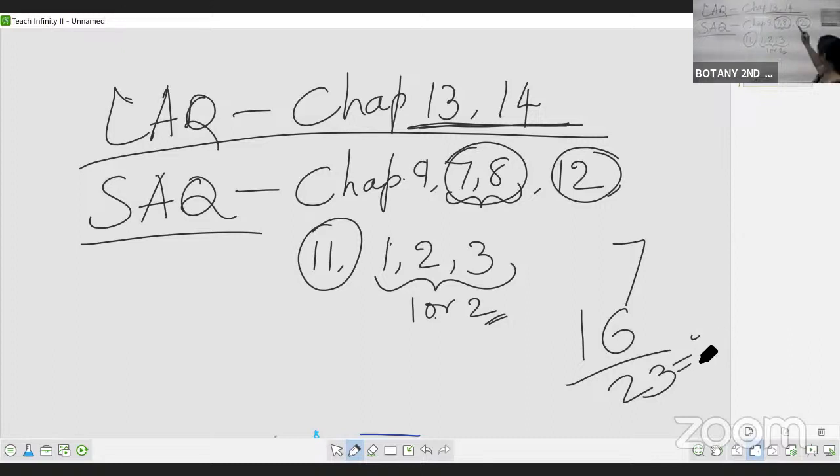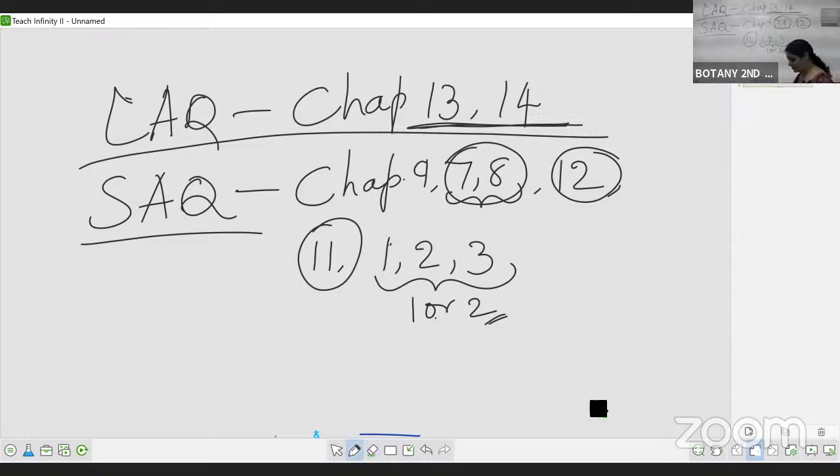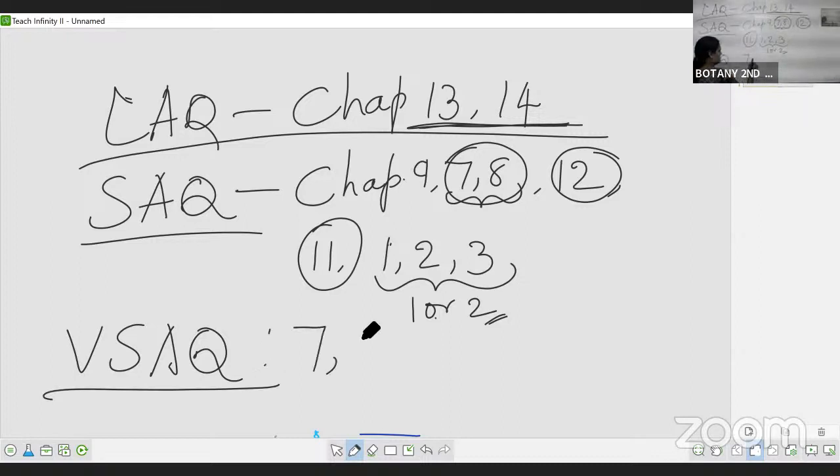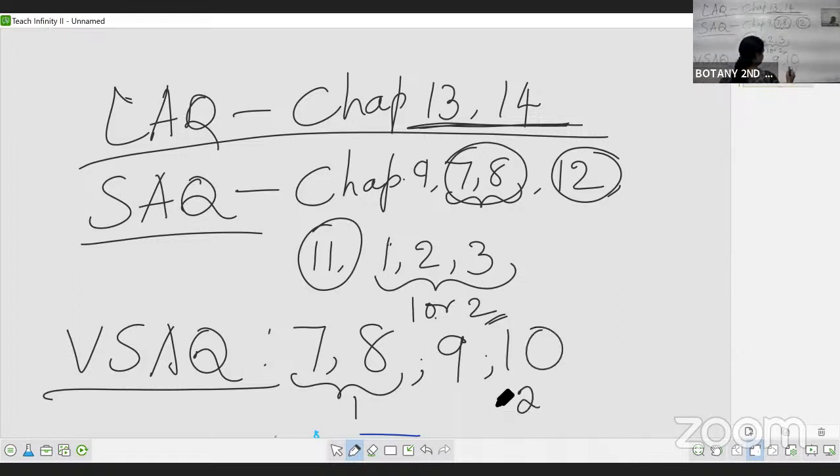Okay, now the VSAQ chapters. Which chapters do we have to prepare for the VSAQs? I am saying the most important ones first. Prepare 7, 8: one VSAQ, only one VSAQ. Now comes the 9th chapter: one VSAQ. 10th chapter: 2 VSAQs.